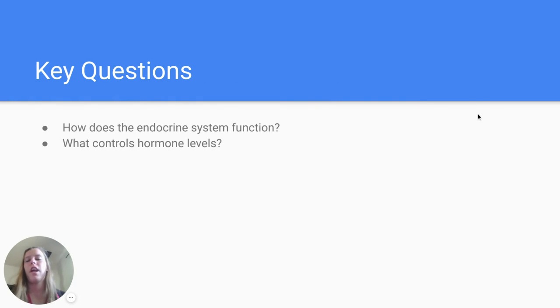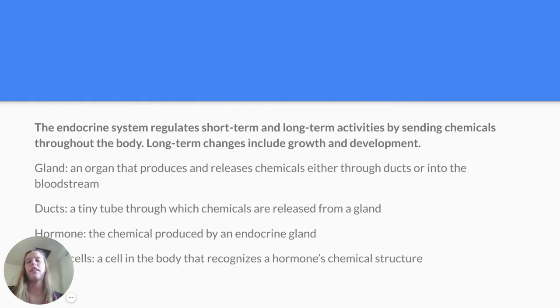So 2 key questions today. How does the endocrine system function, and what controls hormone levels? The endocrine system regulates short-term and long-term activities by sending chemicals throughout the body. Long-term changes include growth and development.